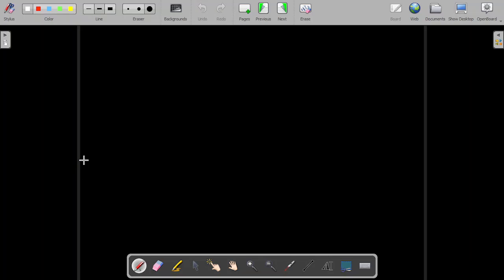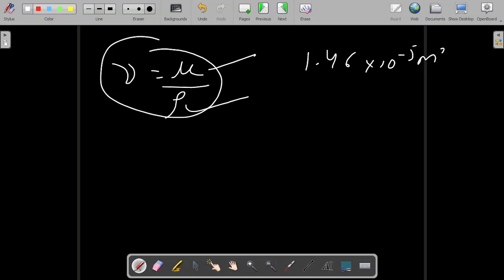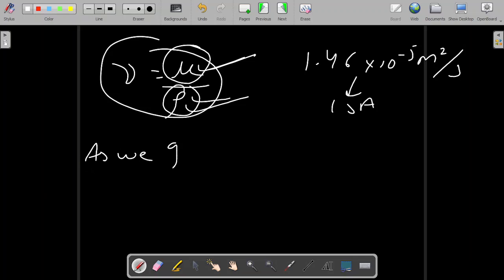Coming to kinematic viscosity. Kinematic viscosity is another variable, which is the ratio of the dynamic viscosity and the density. At sea level, its value is 1.46 into 10 raised to power minus 5 meters square per second. This is ISA condition. So as we go up in height or altitude,